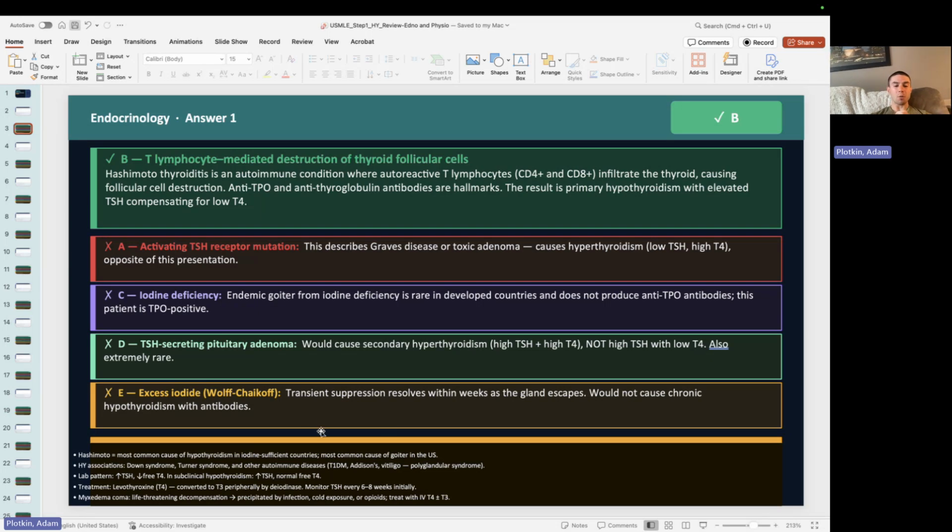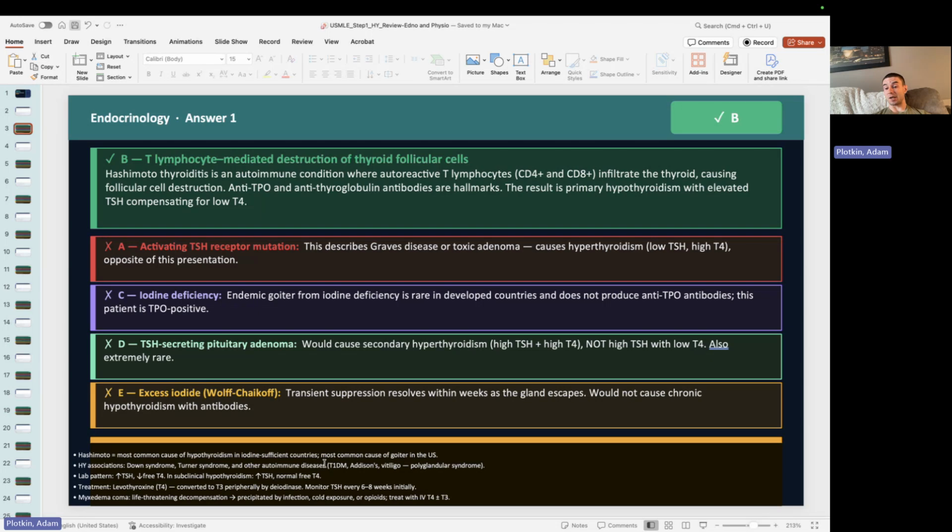Other things I want you to know about Hashimoto's, right? I put it on here. It's associated with Down syndrome, Turner syndrome, and other autoimmune conditions, right? If you come to any of my lectures, I've talked a lot about Hashimoto's with type 1 diabetes, celiac disease, vitiligo, pernicious anemia, and then Addison's disease, right? They like to run together. Other things with Hashimoto's, right? Our thyroid hormones are really important for stimulating the uptake of cholesterol back into the liver. So a lot of the times these patients with Hashimoto's can have elevated cholesterol. I've seen a lot of questions on that.